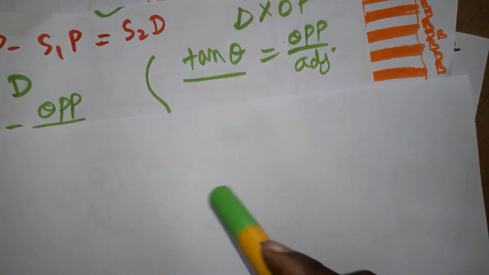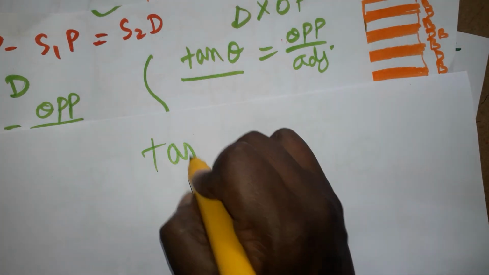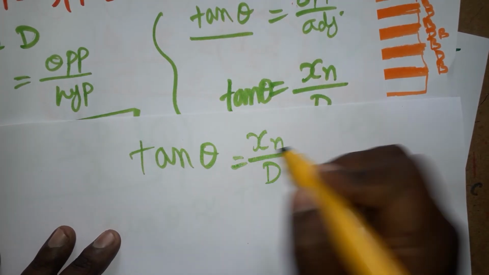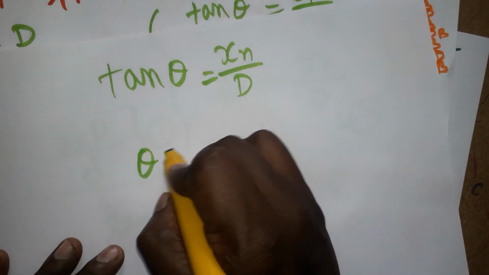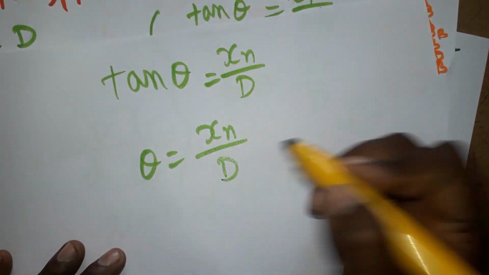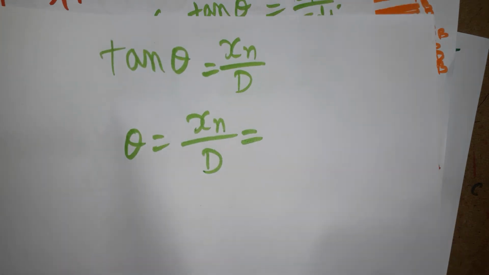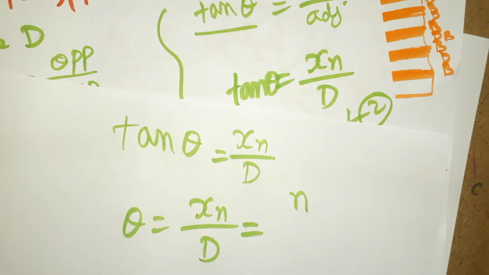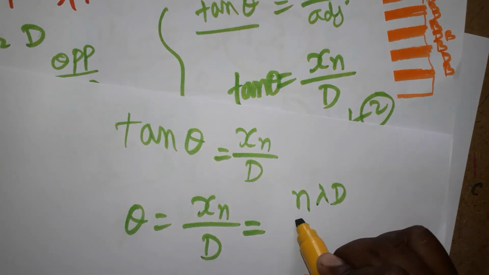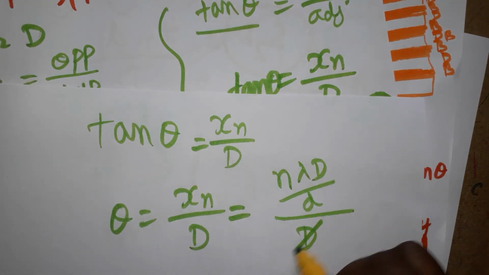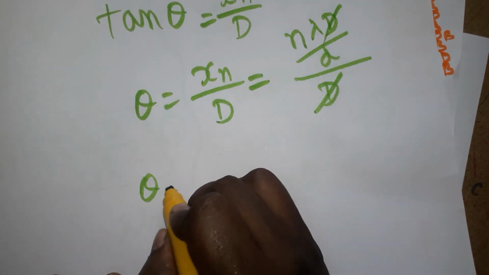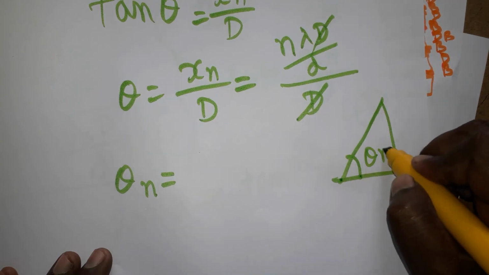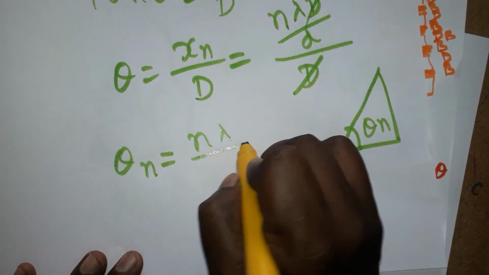Tan theta is equal to opposite by adjacent, so xn divided by capital D. So theta is equal to xn divided by capital D. We know xn is n lambda capital D divided by small d, divided by capital D, and this gets cancelled. So the angle of the nth fringe from the center, theta of nth fringe, is n lambda divided by small d.